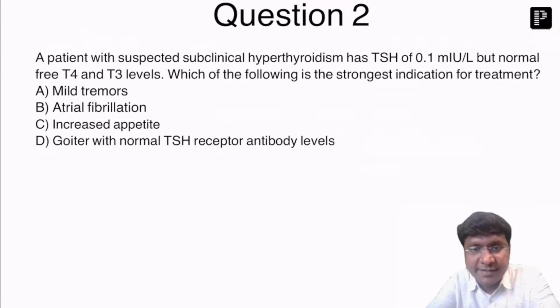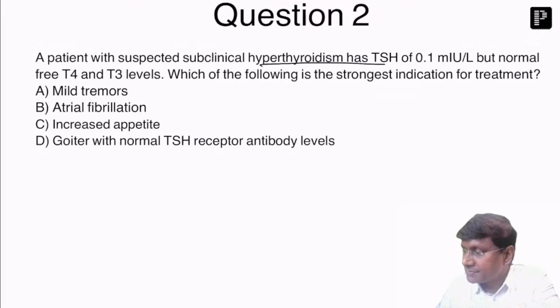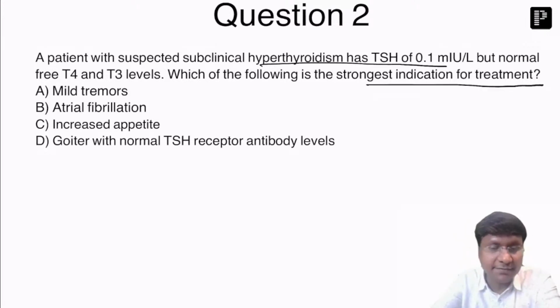A patient with suspected subclinical hyperthyroidism has the TSH 0.1 milliunits per liter, but normal free T4 and T3. Which of the following is the strongest indication for the treatment? Mild tremors, atrial fibrillation, increased appetite, goiter with normal TSH receptor antibody levels.